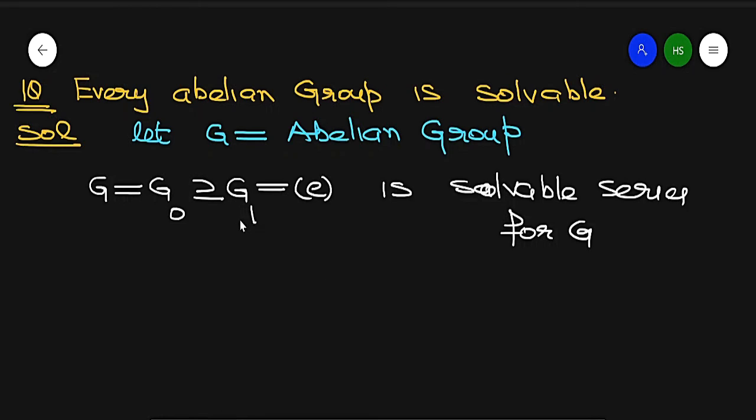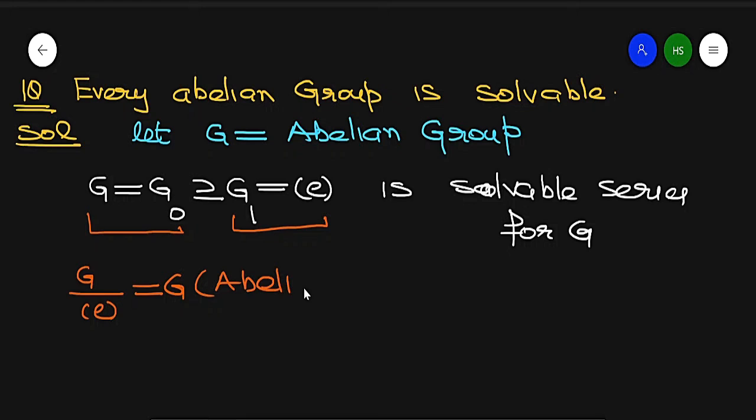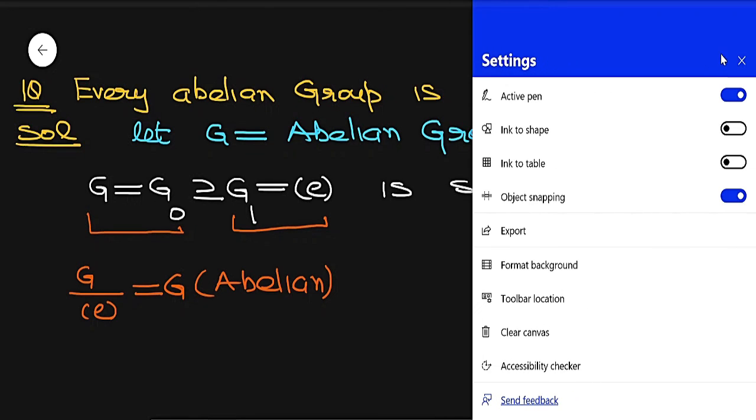Condition number one, this is a normal subgroup of G. Second, the factor group G by identity is basically G, so it is abelian. So each factor group, and there is only one, is abelian, which means it is solvable.